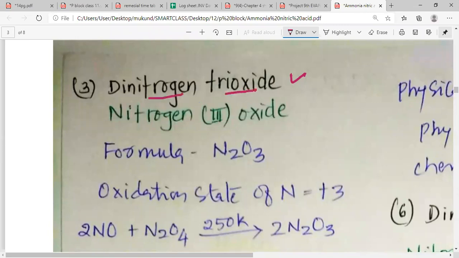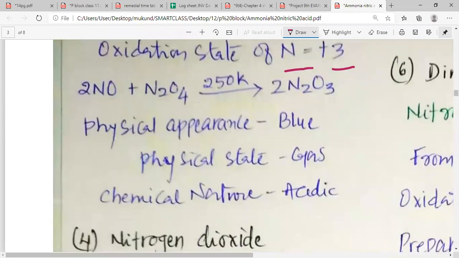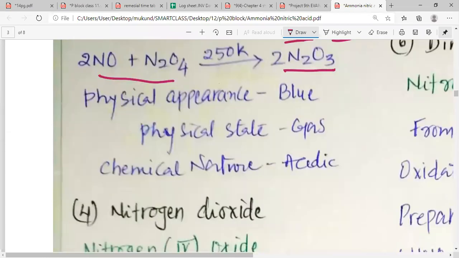So here we have dinitrogen trioxide, which is also known as nitrogen 3 oxide. The formula that we have is N2O3. The oxidation state of nitrogen is +3. It can be prepared by the reaction of nitrogen monoxide and dinitrogen tetroxide. At 250 Kelvin, when 2 molecules of nitrogen monoxide and 1 molecule of dinitrogen tetroxide react, they give us 2 molecules of dinitrogen trioxide.